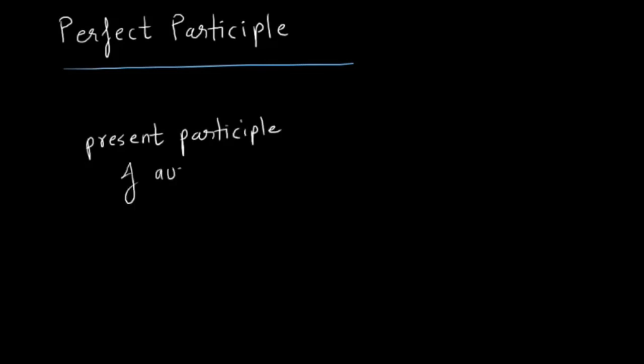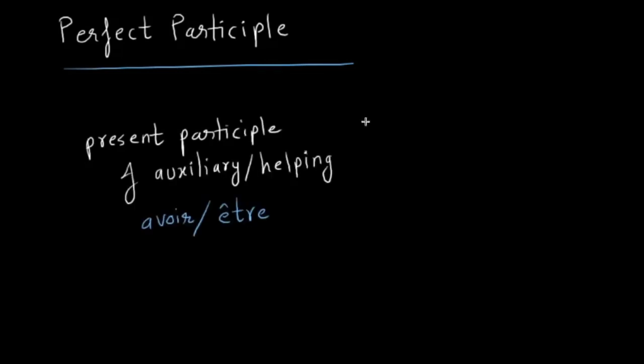First, you take the present participle of the auxiliary verb. What are the choices for auxiliary we have? Avoir or être. We create the present participle of the auxiliary verb and then follow it with the past participle of the main verb. So it's a mixture of present participle and past participle.